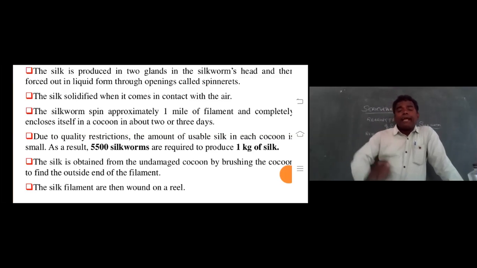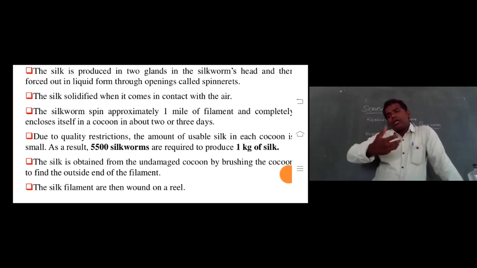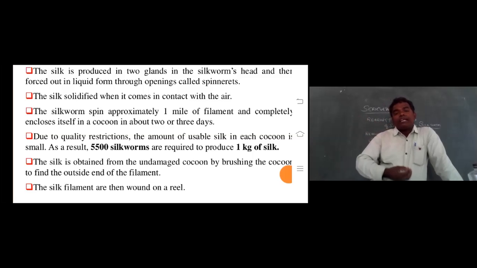The silk is obtained from the undamaged cocoon. We extract the threads from the cocoon by brushing it to find the outside end of the filament. That is for the healthy cocoon.